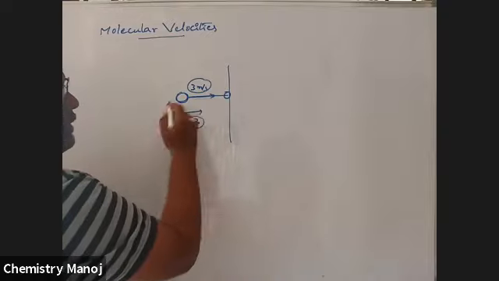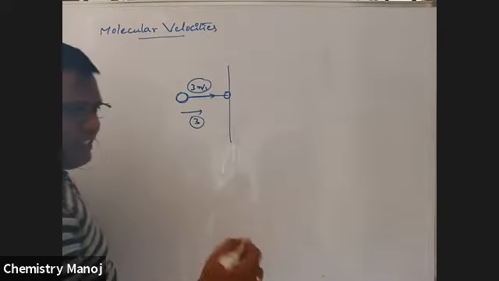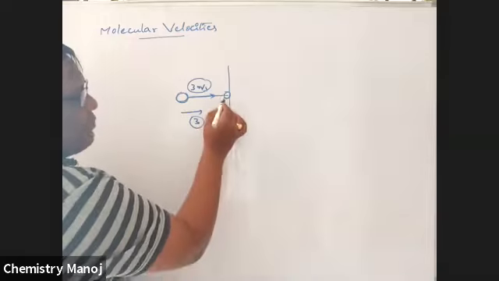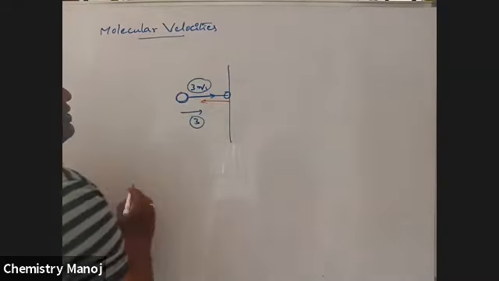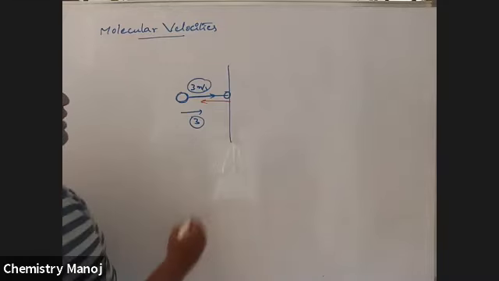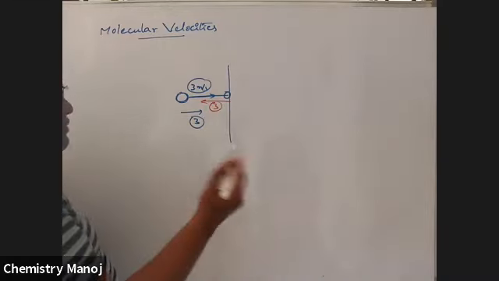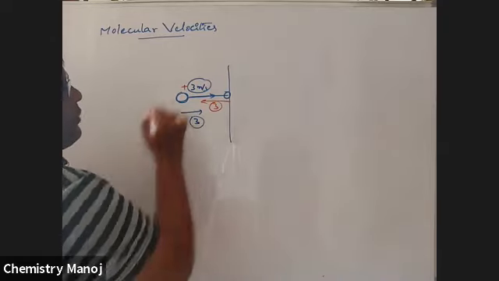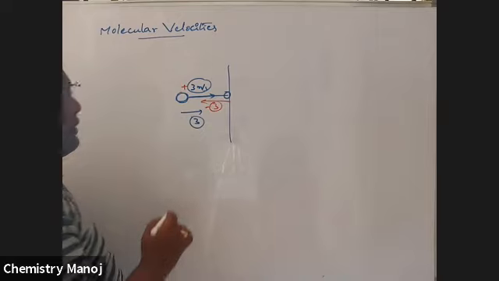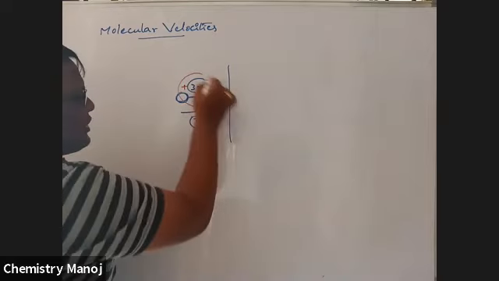After collision, because these collisions are elastic, the velocity before is equal to the velocity after. The same gas molecule comes back with exactly the same velocity. That means 3 is once again the velocity in the reverse direction. But because it is a vector quantity, if one is positive, the other automatically becomes negative. Now, what is the total velocity of the gas molecule?